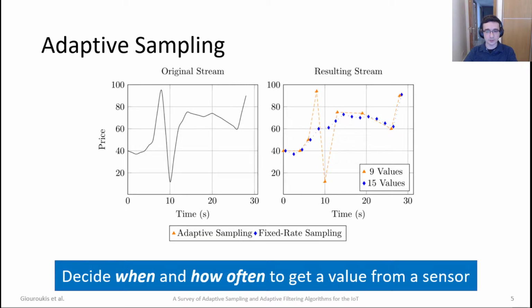On the left-hand side, we have the original price stream of values incoming from a source. On the right-hand side, we have two different sampling techniques applied and their resulting streams. The orange triangles represent the adaptive sampling technique, while the blue diamonds represent the fixed rate sampling technique. This is actually a representative example of having fewer values but more accurate results.